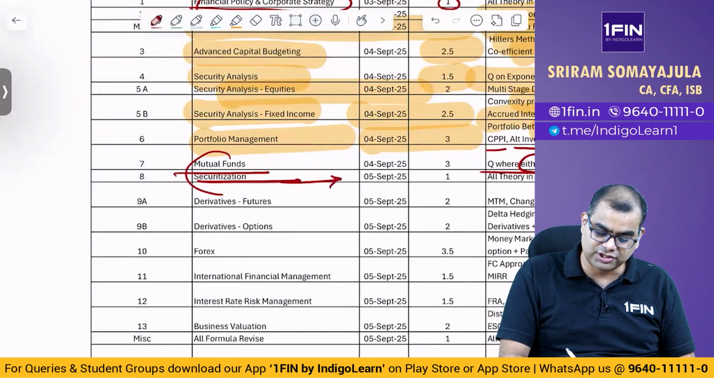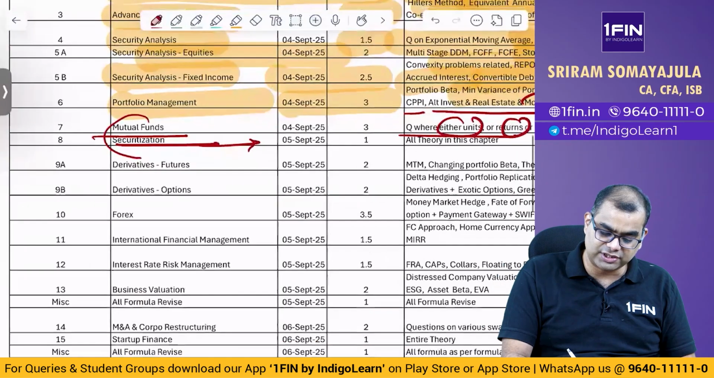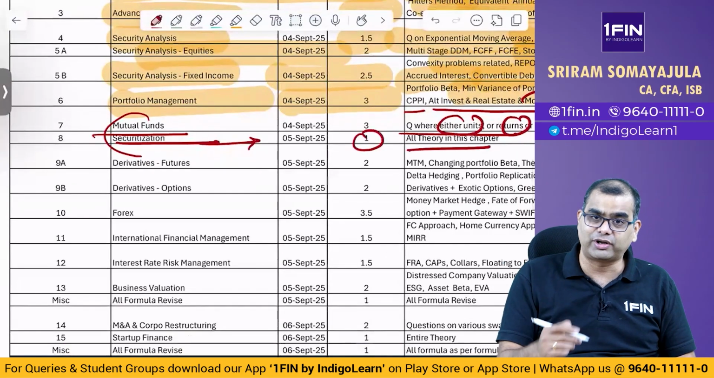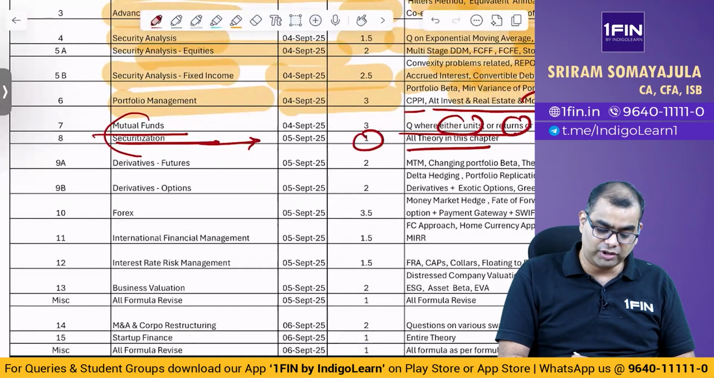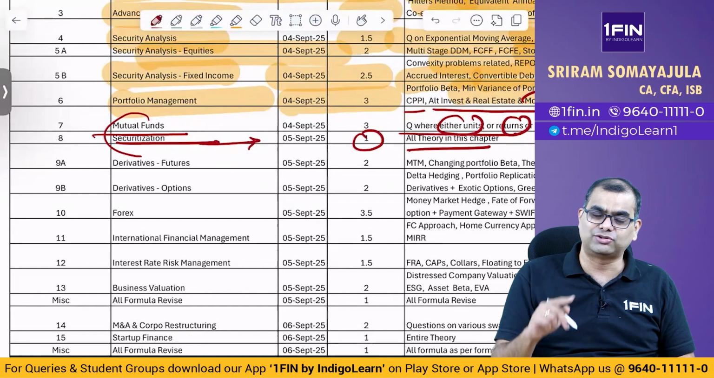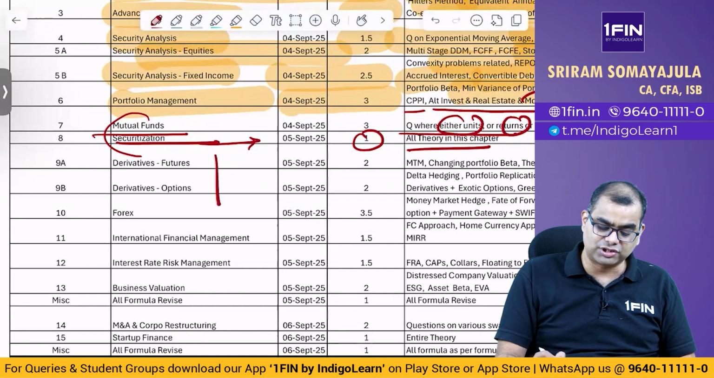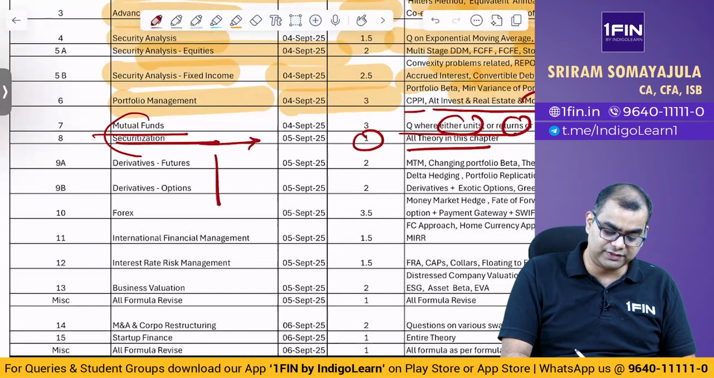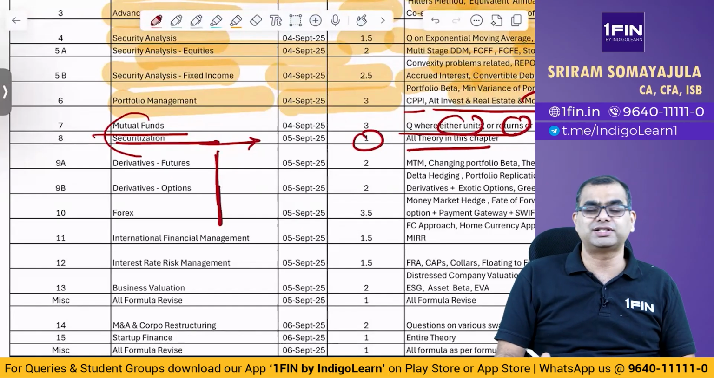Start afresh with securitization and derivatives. Securitization, spend an hour. Entire theory is important. Okay, what is PO, IO, everything. Okay, then what is pass-through certificate, pay-through certificate, all that. Then derivatives, futures and options. Here, please spend some time. Derivatives and forex, these are important chapters which you should do.